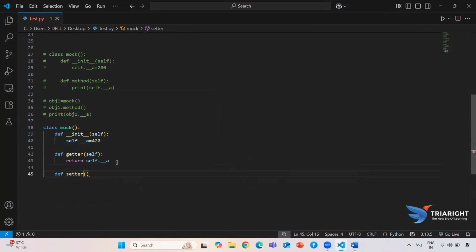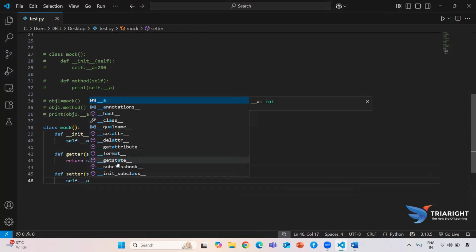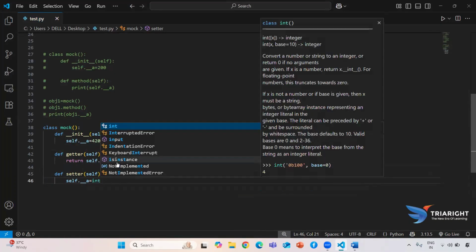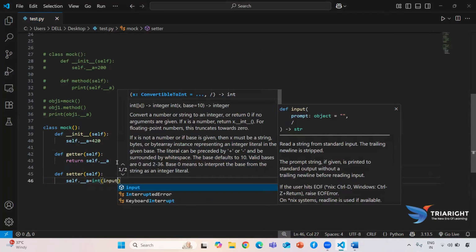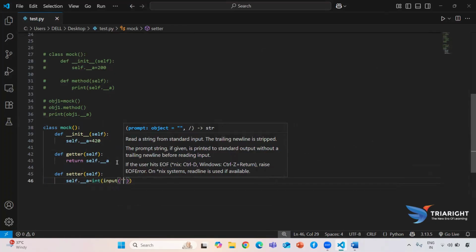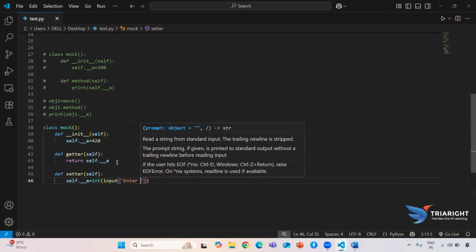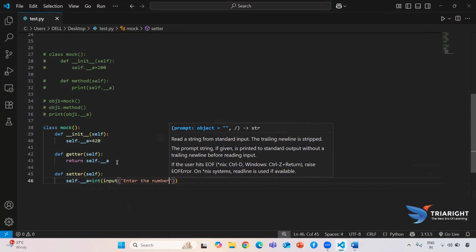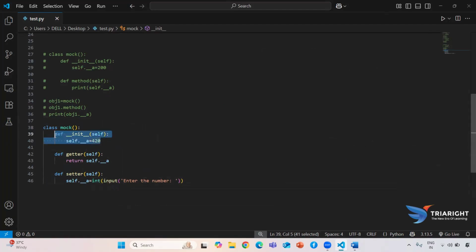Okay, so after I am writing the setter, it also takes one mandatory argument that is called self. Okay, now my requirement will be, I want to modify the value. So here we are trying to modify self.__a equal to, I need to take the user input. So input function, I need to convert it into my integer. So here I'm writing "enter the number".